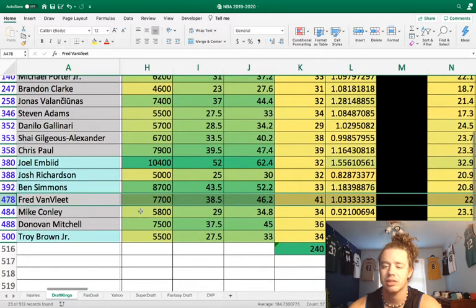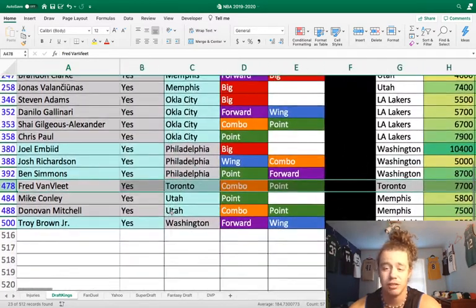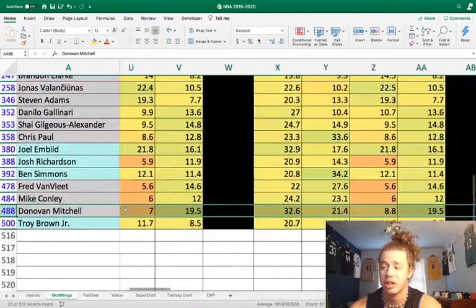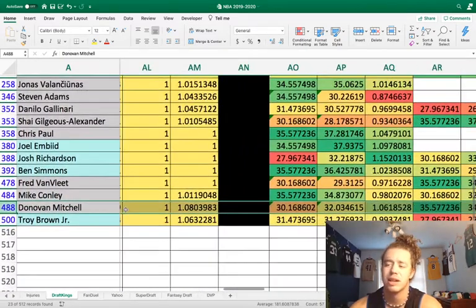Then we got the Jazz against the Grizzlies. I like Mike Conley and Donovan Mitchell just because the Grizzlies suck against guards pretty much. I mean, that's pretty much all there is to it. They're getting a nice pace-up spot as well.